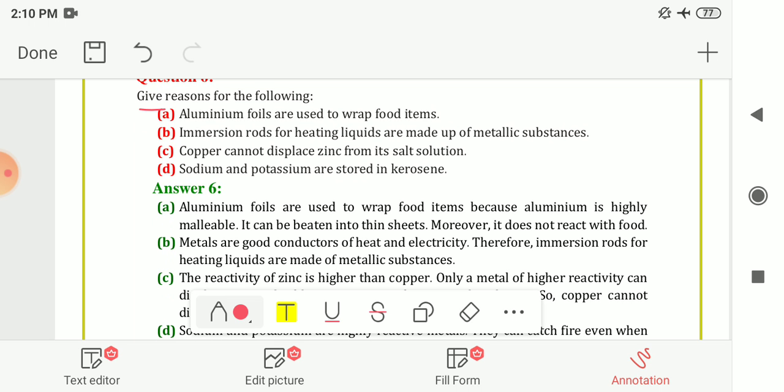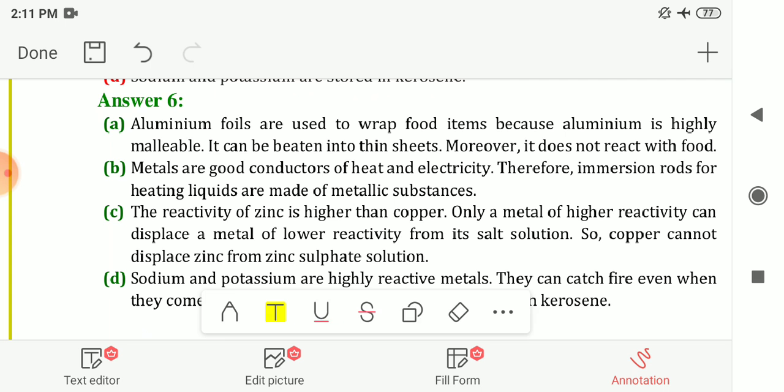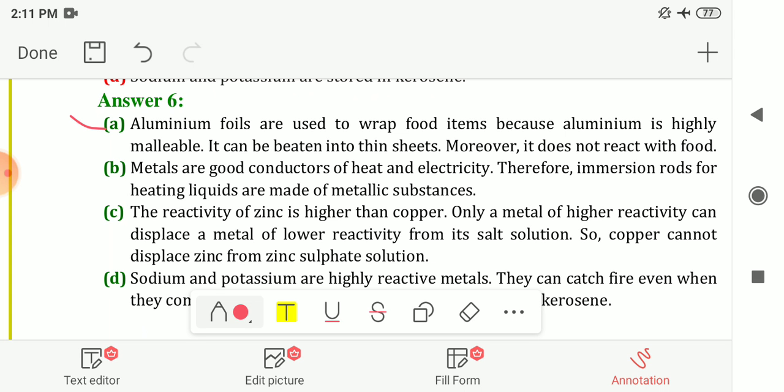In that first one, aluminium foils are used to wrap food items. Why are we using aluminum foils to wrap the food items? The answer is that aluminum foils are used to wrap food items because aluminum is highly malleable. As we had seen, metals are malleable, and aluminum is highly malleable. So we are using aluminum foils to wrap the foods.